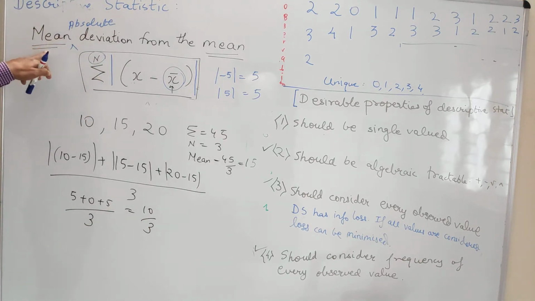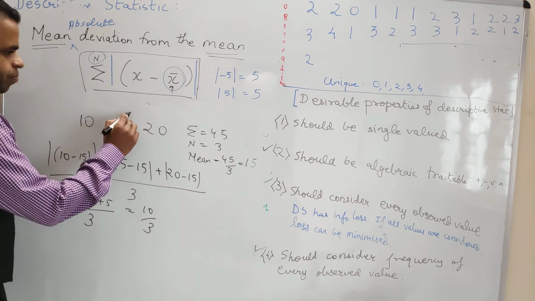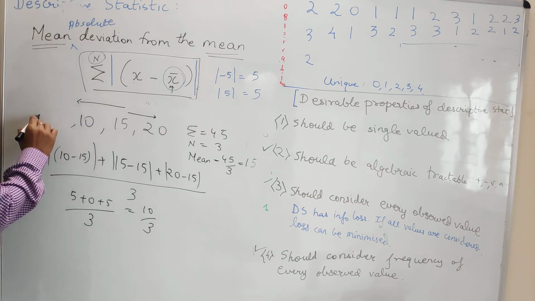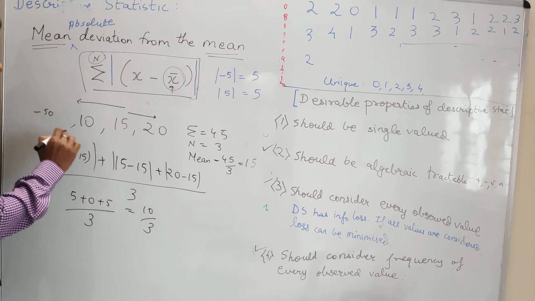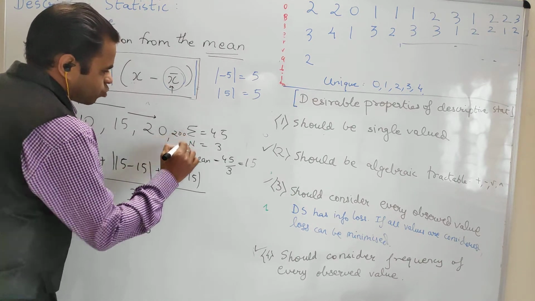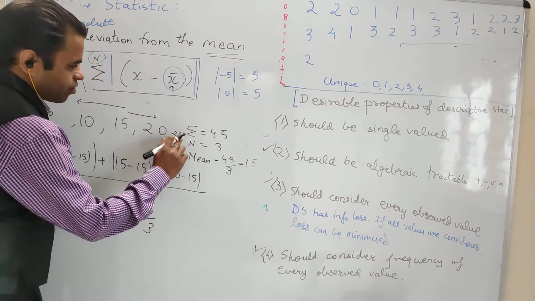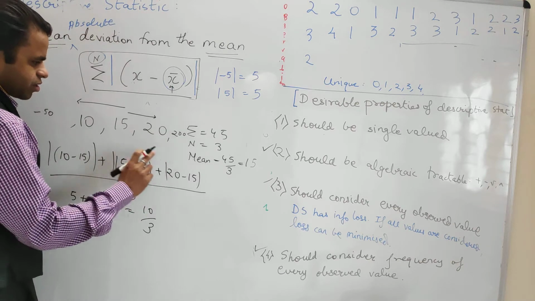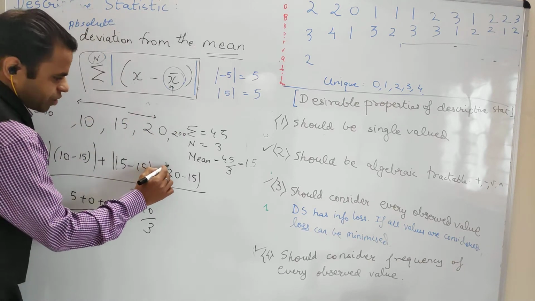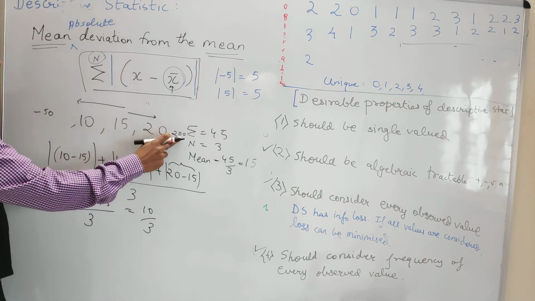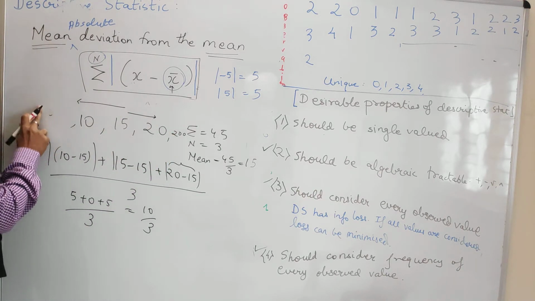Basically the point was mean absolute deviation. What it does is, to the end of these values, right? For example, if I have some values like, for example, this was minus 50 and this was, let's say, 200. So the problem with mean absolute deviation is that, since it is taking only the difference, right? For example, if we had 200 here, of course the mean would change, but you can see it is not penalizing, right? Let's say after adding 200 here, so let us calculate.